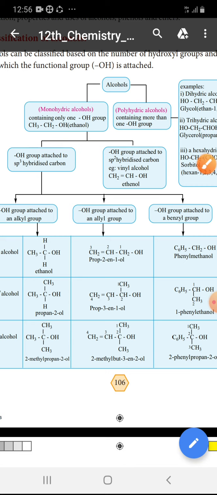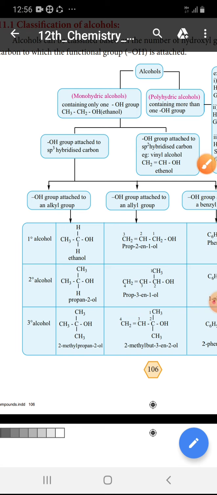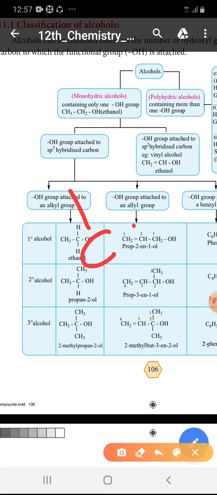One by one we will see. First we are going to discuss the OH group attached to an sp3 carbon atom. Before we enter into the classification, what is meant by sp3? If the carbon contains 4 sigma bonds, this carbon is nothing but the sp3 carbon atom. Look at this, s1 bond, p3 bond, totally 4 sigma bonds.